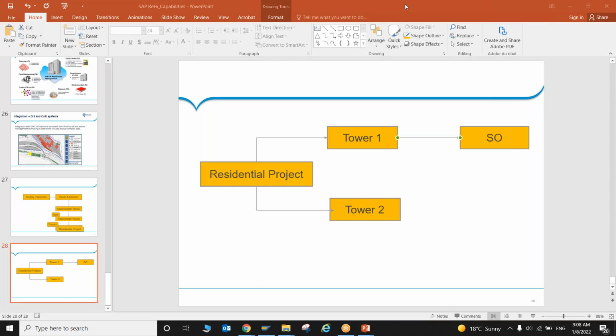Then from the same point your role of the REFX module will start. You need to create master data from that point. So here, under this tower 2, you are having some flats. I'm saying this is floor 1.